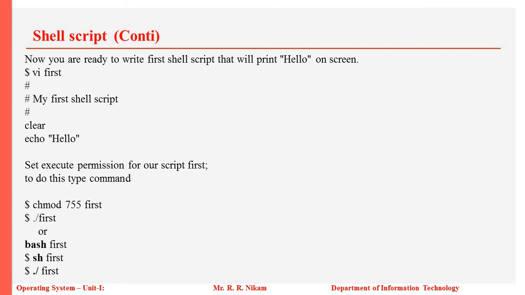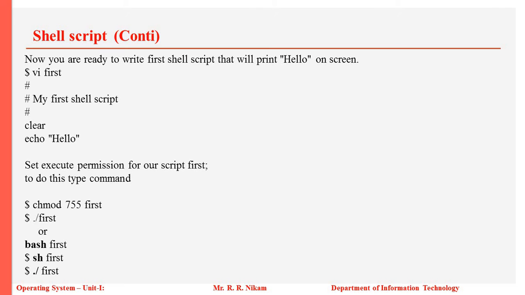When we save this program, very importantly, we need to save it with the extension .sh, that is first.sh. This will be the name given to the first shell script. So we need to execute this. For that we need to set the permission, which is done with the help of chmod 755, the name of the script, and to execute, ./first.